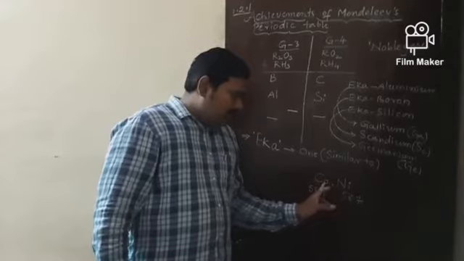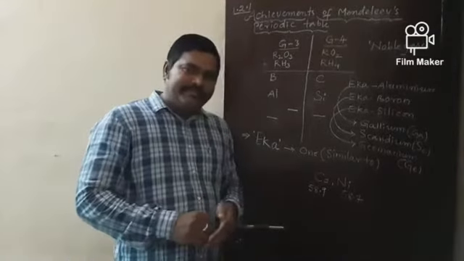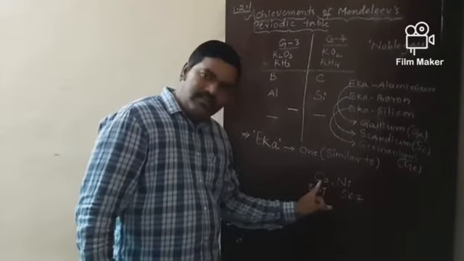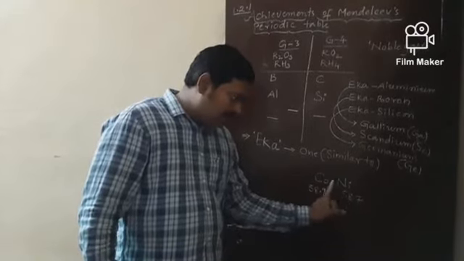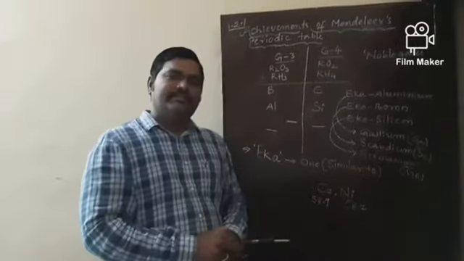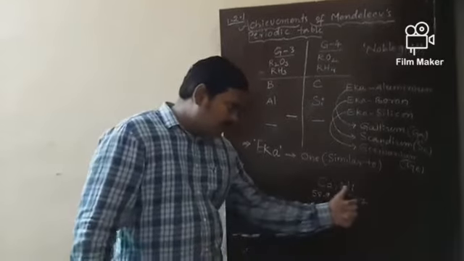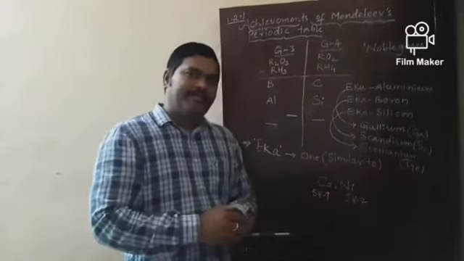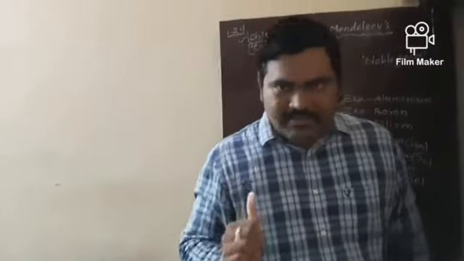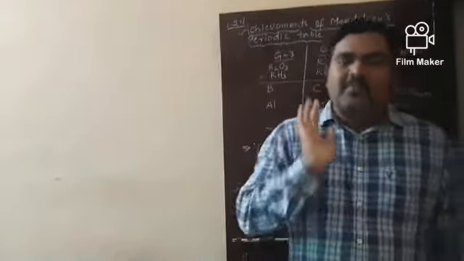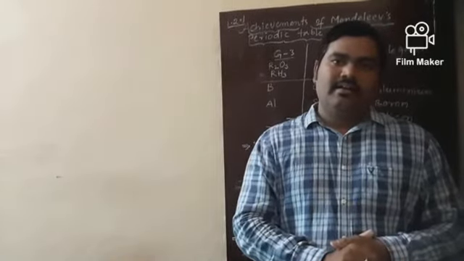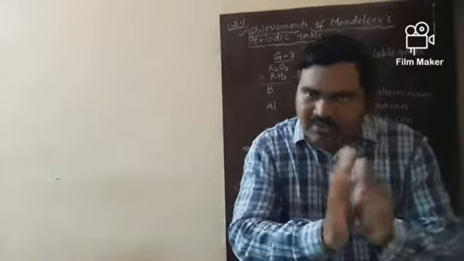Now, if you observe this pair, the element with higher atomic mass is placed first and the element with lower atomic mass is placed next. Why did he actually reverse the pair? What is the reason? He reversed this sequence so that elements with similar properties are grouped together.